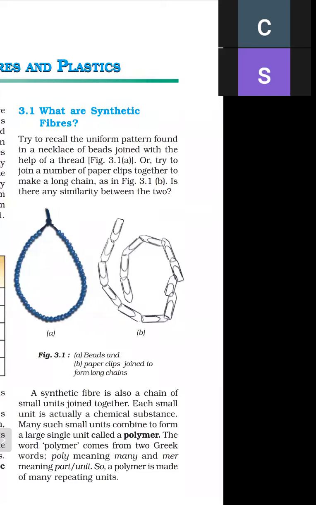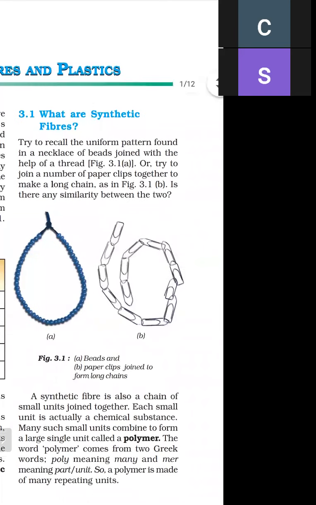Just like the necklace of beads, we attach paper clips as shown in figure B, and these form a long chain.